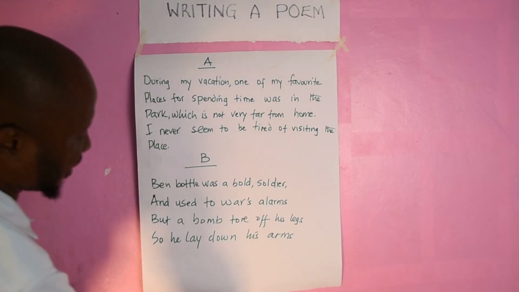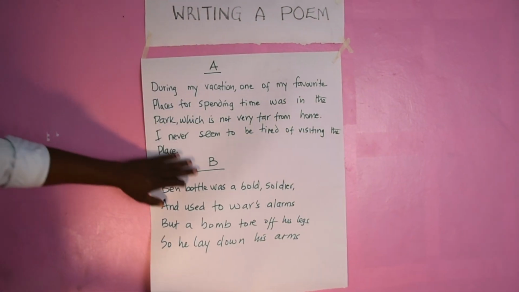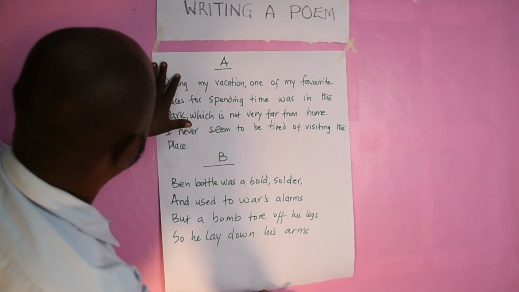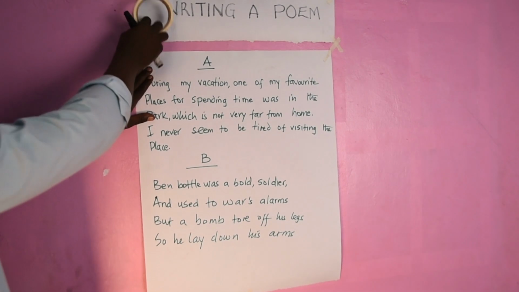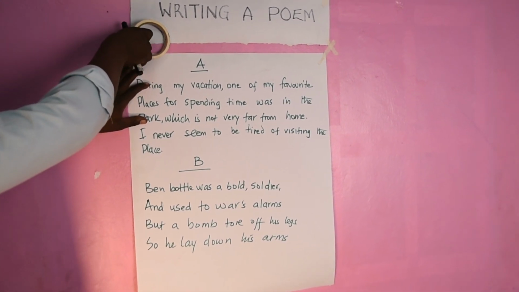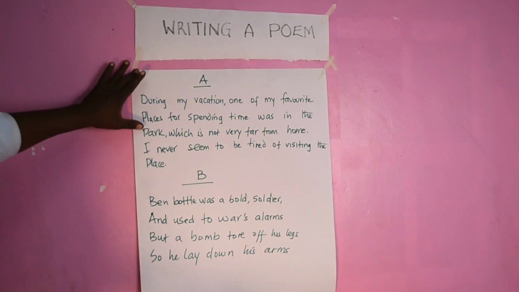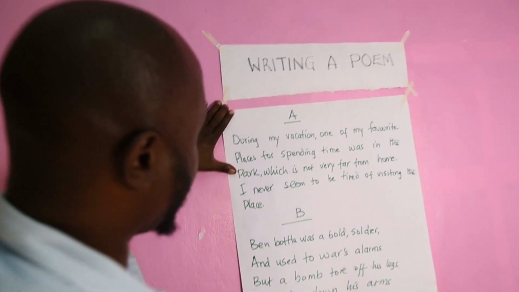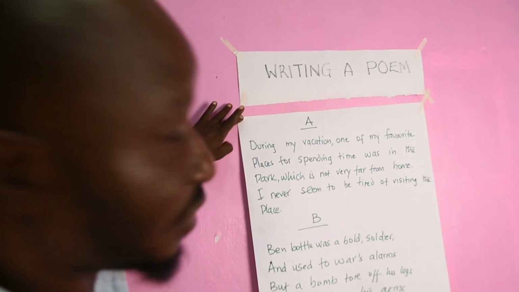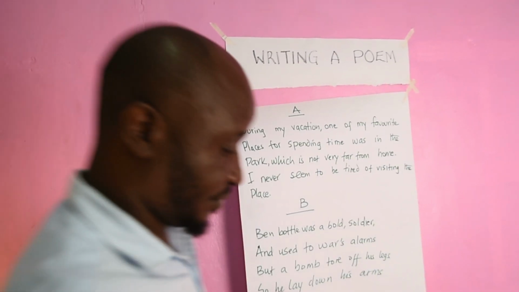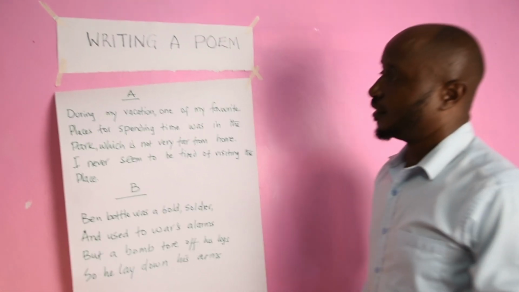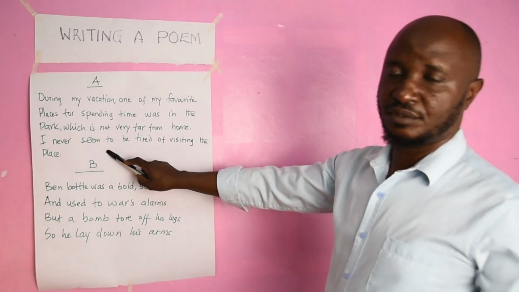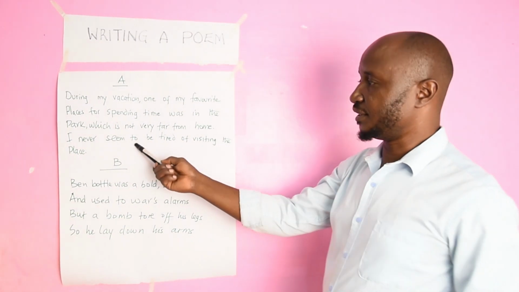I want to give you a few seconds to have a look, then you will tell me, according to your own fair judgment, which one is a poem, and which one is just an ordinary composition. All right. Okay, so look at A. We can have one learner read for us.